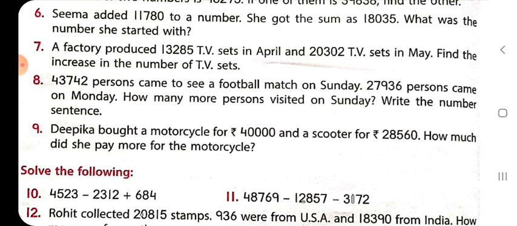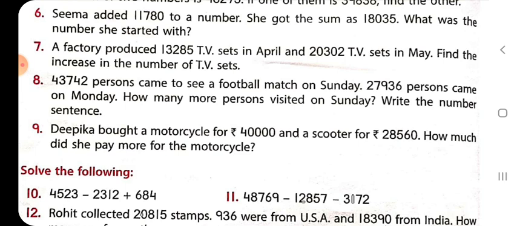As you can see, the number of persons who visited on Sunday was approximately 43,000 and something, and on Monday it was 27,000 and something. So it is clear from the statement that more persons visited on Sunday than Monday. We have to find out how many more persons visited on Sunday. In this question we also have to write the number sentence, simple, as we have done in question number 7.